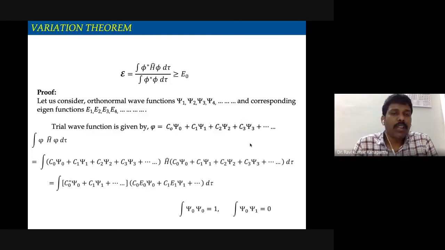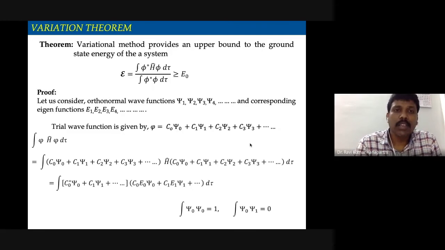Now with this background, let us go on and try to prove the variation principle. The variation principle is nothing but that the variation method provides an upper bound to the ground state energy of the system. Okay, it is an upper bound. So what is script E that we are going to evaluate by employing this relation, that is the integral of φ* H φ dτ upon the integral of φ* φ dτ? That value will always be greater than or equal to the ground state energy of the system. Therefore, it is an upper bound.